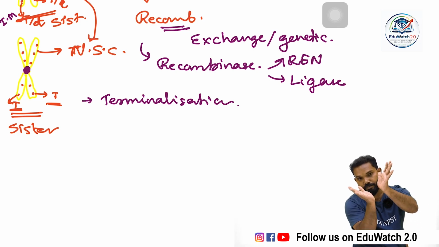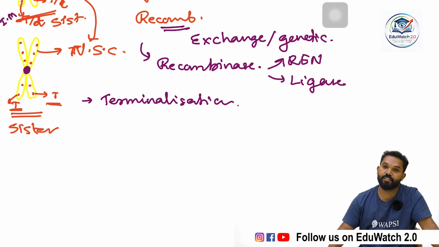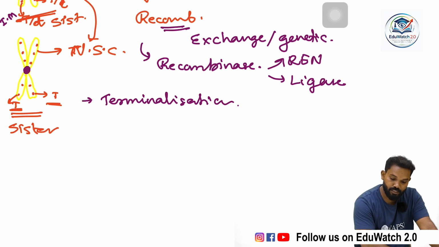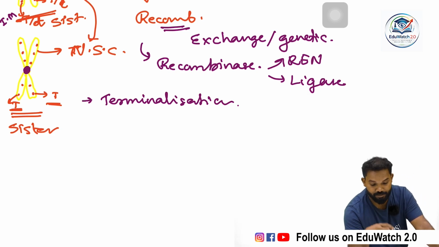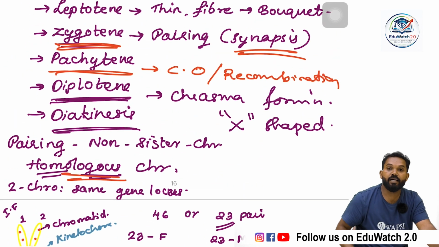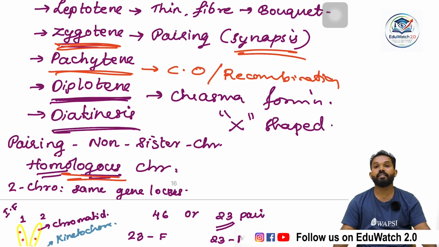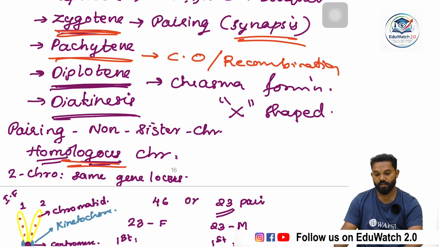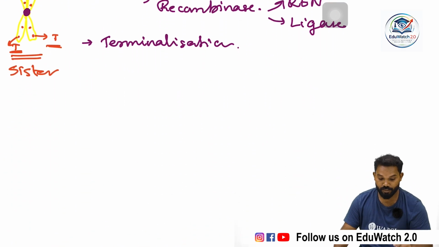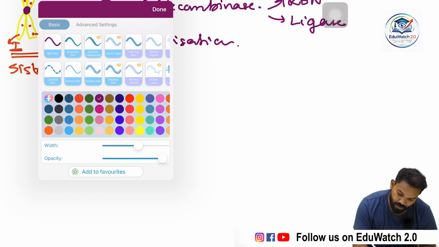So the movement of chiasma from the center, where it is formed, towards the tip is known as terminalization. So terminalization takes place during diakinesis. So leptotene, zygotene, pachytene, diplotene, and diakinesis take place during meiosis 1. So meiosis 1 is the most important stage. Then the major difference between meiosis and mitosis.